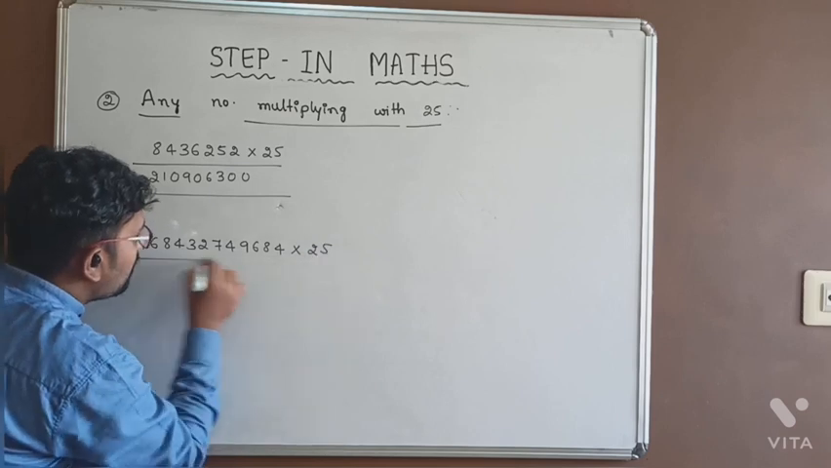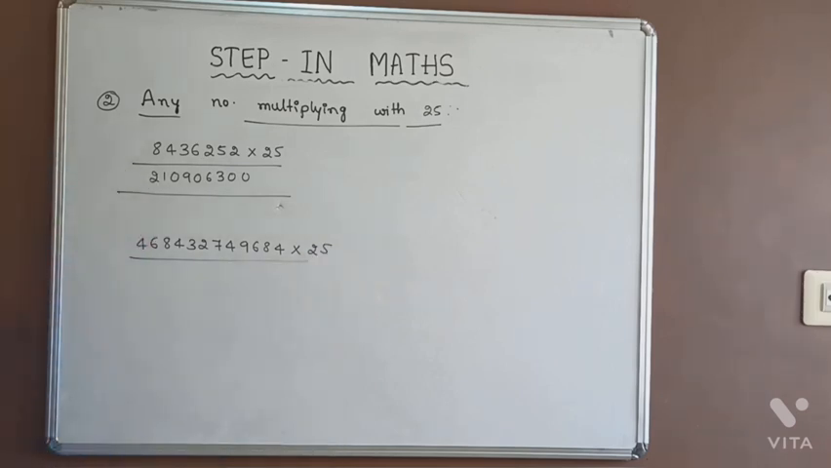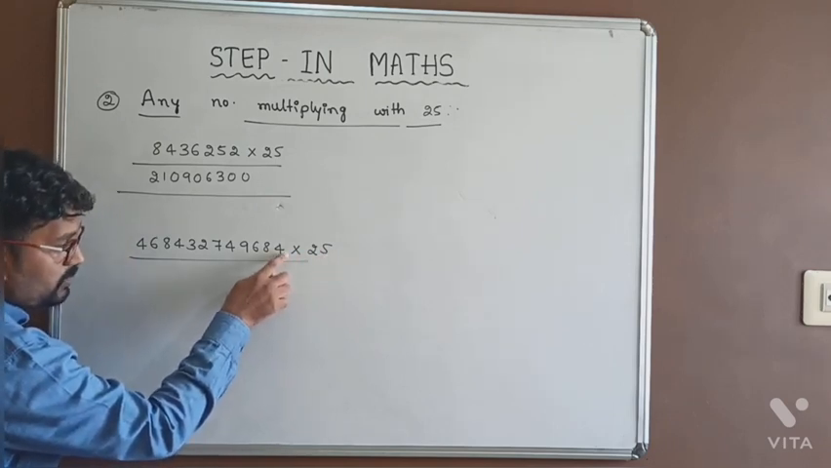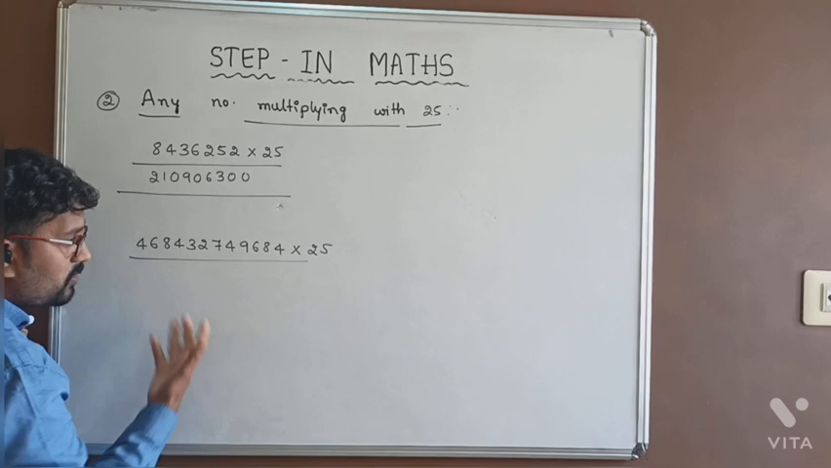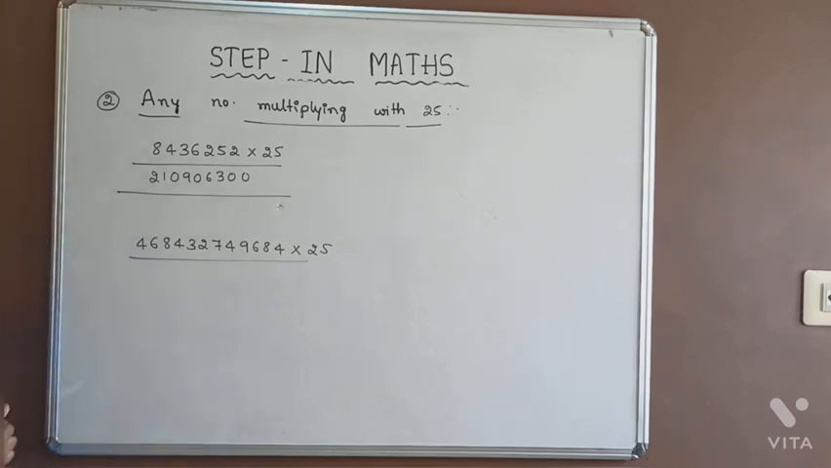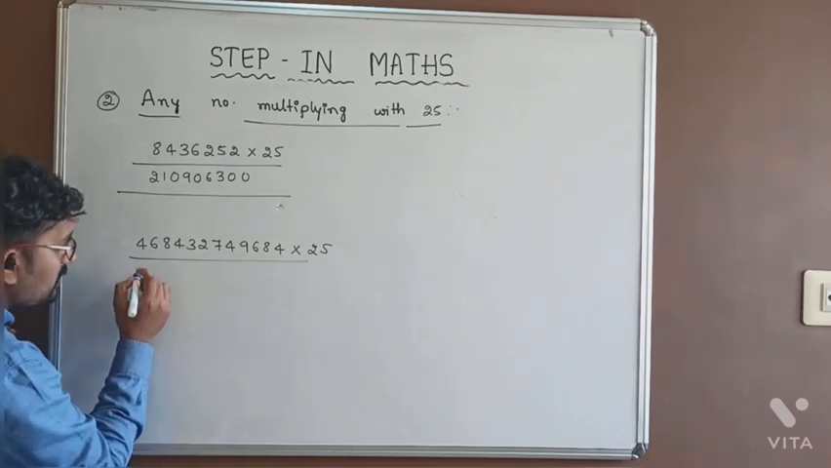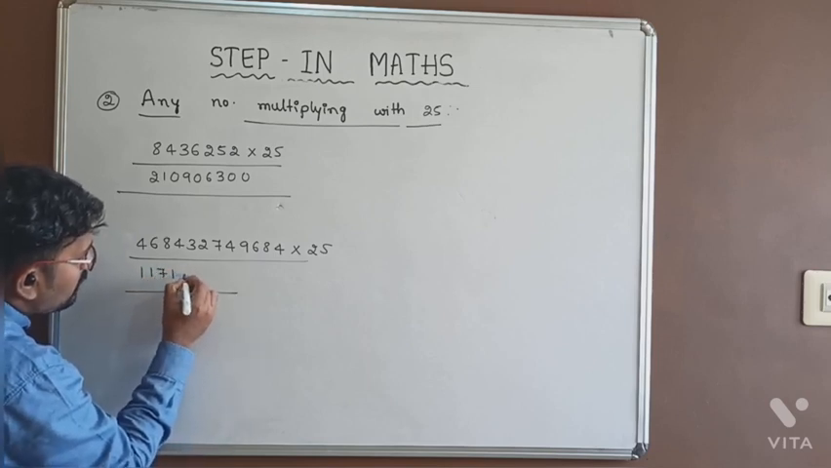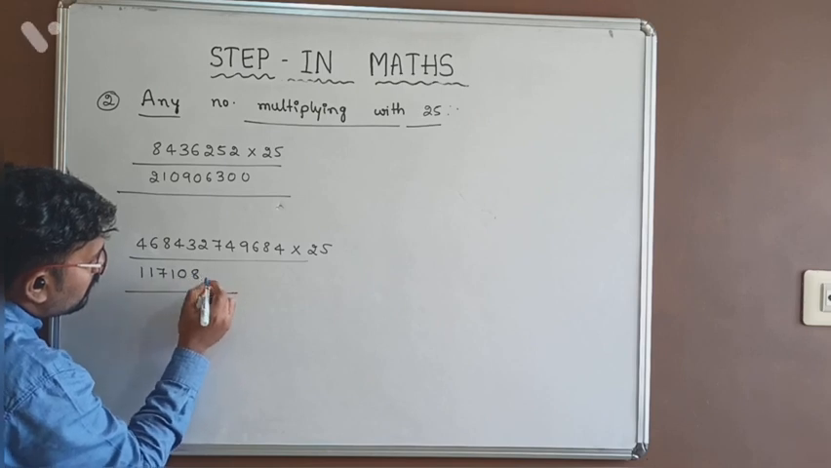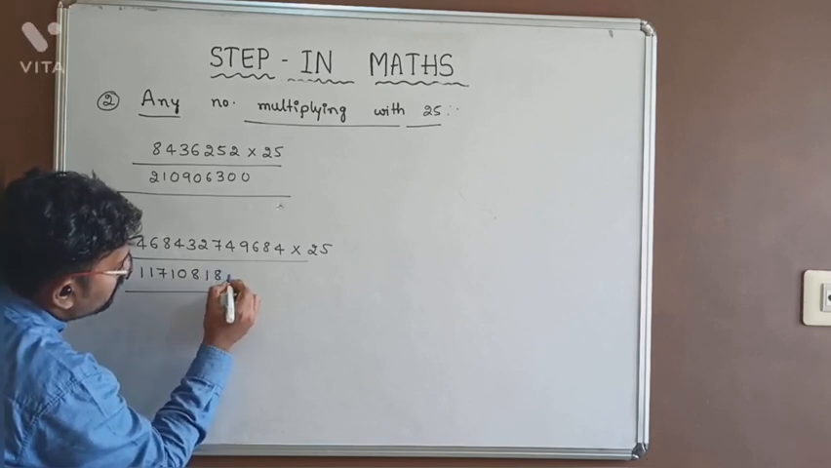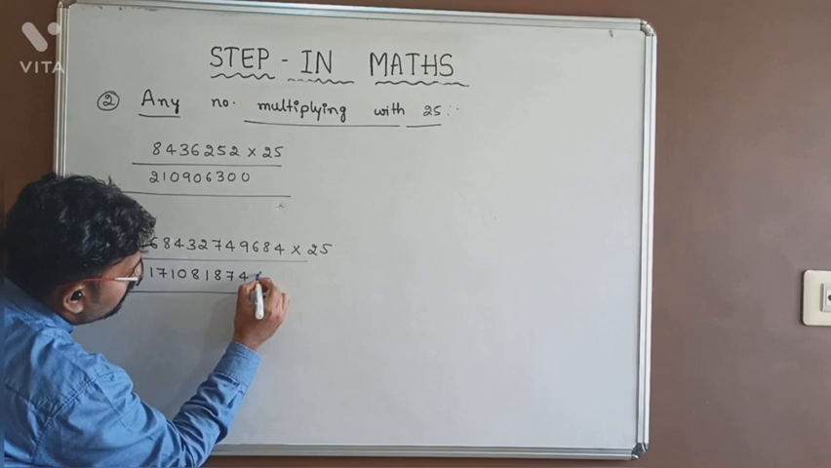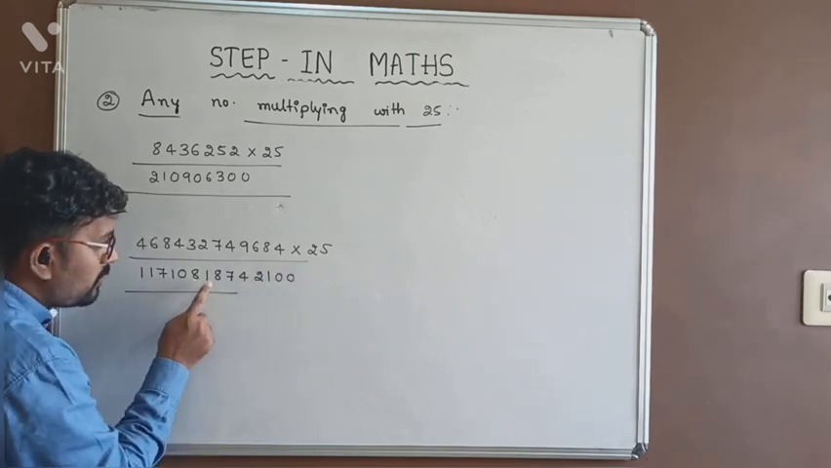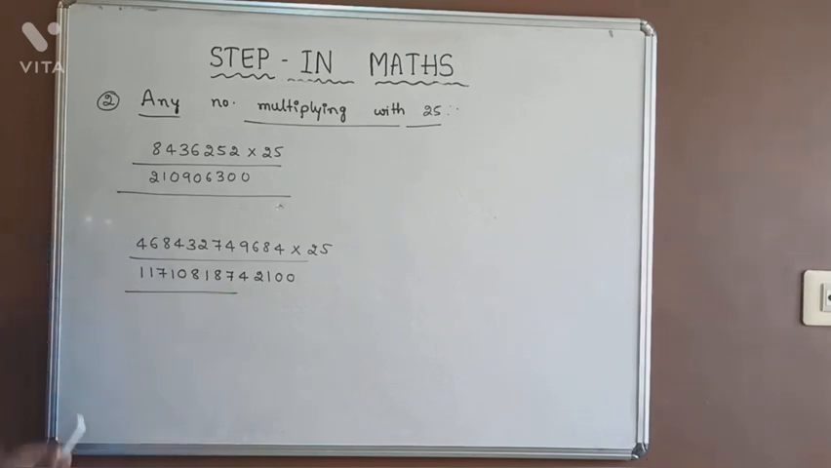If this is the number, when we are multiplying with the 25, you people will do the usual multiplication, like 25 4s are 100, 25 8s are like that you are multiplying, but no need to multiply like that. The answer for this is also 1 1 7 1 0 8 double 1 7 1 0 8 1 8 7 4 2 1 double 0 is the answer.